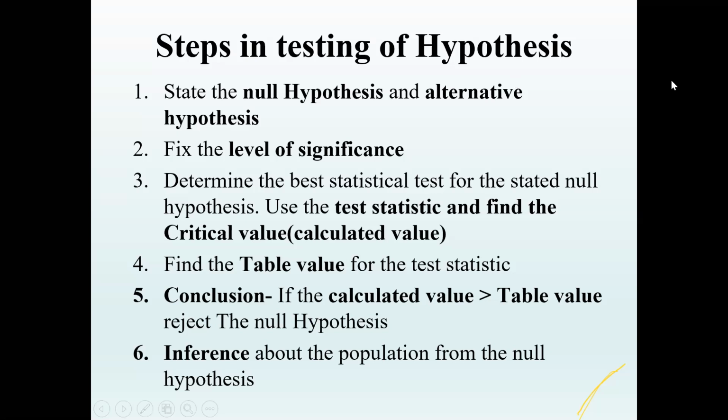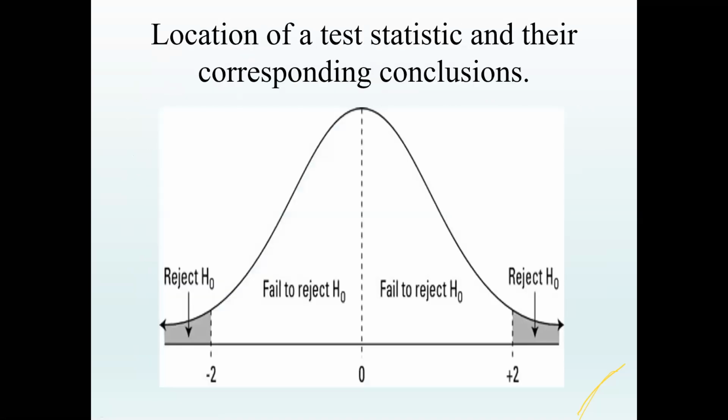The next step is you have to find the corresponding table value. The table value means, for example, if the data follows a normal distribution and you're comparing means, those who know the property of the normal distribution will understand that 95% will lie between the mean plus or minus 2 standard deviations. That's why we have 2 written here. This 2 is actually 1.96. It's been rounded off and written as 2 here.